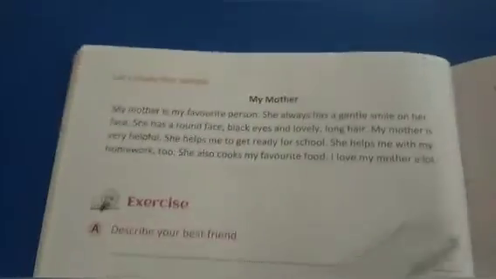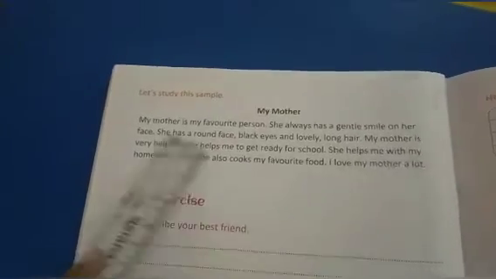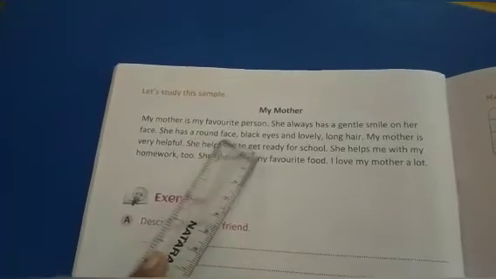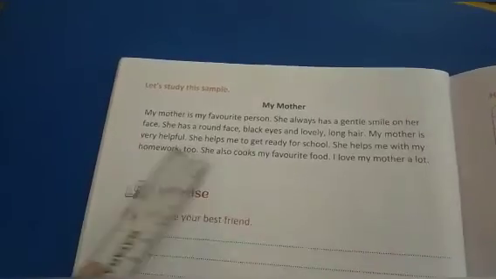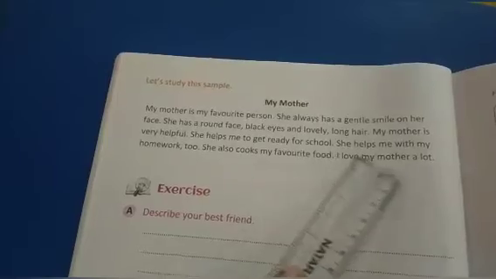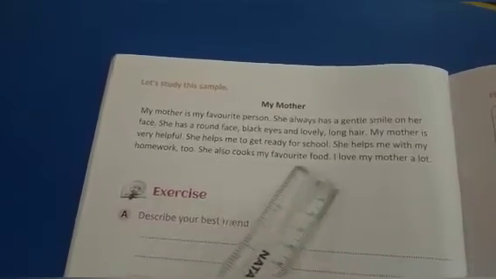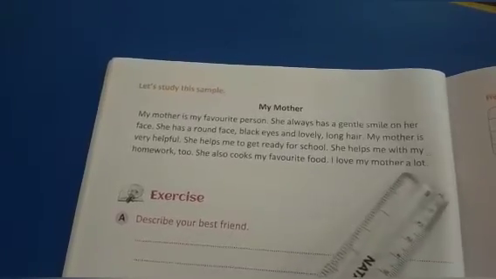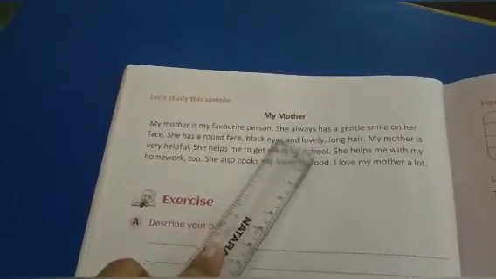For example, my mother. My mother is my favorite person. She always has a gentle smile on her face. She has a round face, black eyes, and lovely long hair. My mother is very helpful. She helps me to get ready for school. She helps me with my homework too. She also cooks my favorite food. I love my mother a lot. So in this way we describe a person.